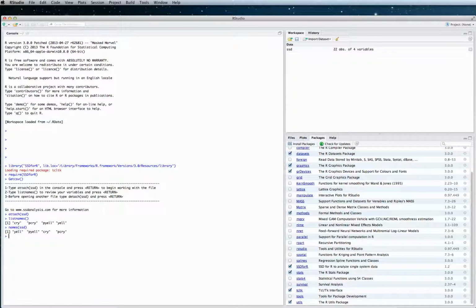So let's take a look at YL by just typing YL, and so we can see each number would represent a day's observation: how many yelling episodes in day 1, day 2, day 3, etc. Now if you type PL, you'll get the phases. So it's an A-B design.